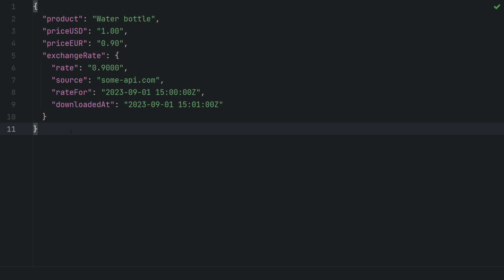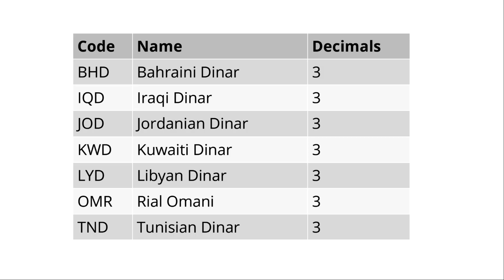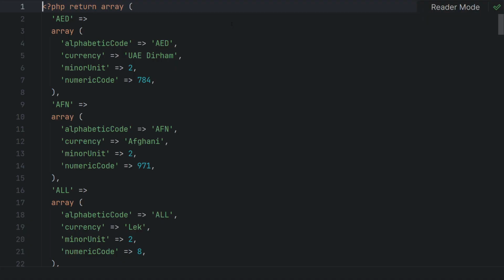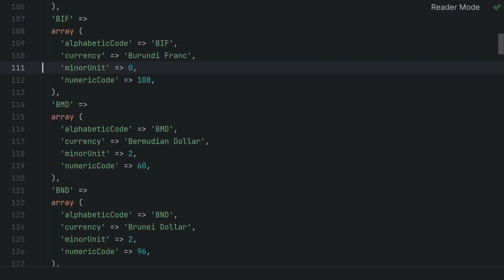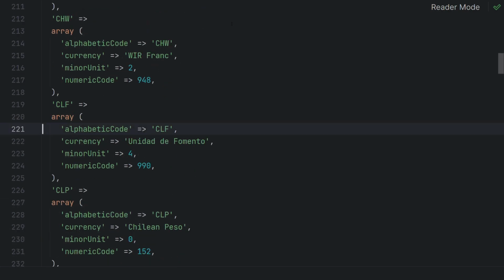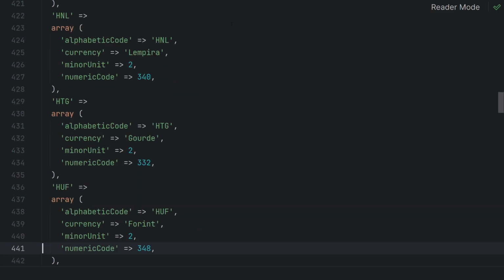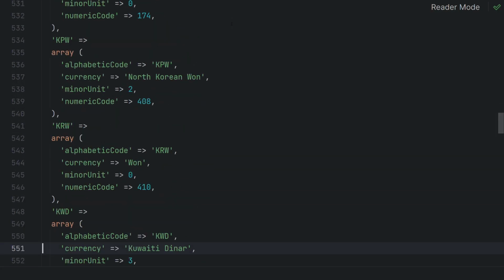To avoid trouble with currency conversion, always have a proof of the rate that you used. Save the source and the exact date and time you got that rate. You also need to remember that while most currencies have 2 decimal places, some have 3, and some currencies have no decimals at all. This is where the money libraries come in handy, as they hold this information. If you need an integer representation of currency, a library will prepare it for you. Do not multiply it by 100 or 1000 on your own.